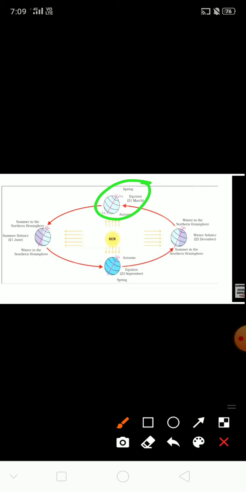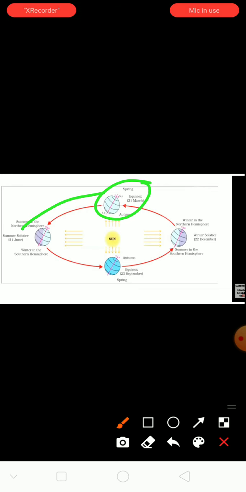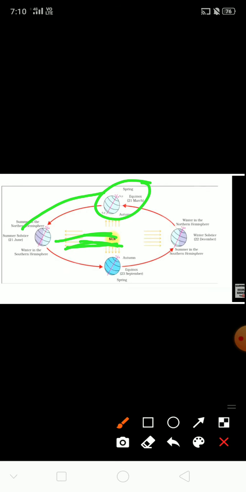Next, you see here, on this day the sun rays fall directly on the equator, and there are equal days and nights all over the world in the spring season. It's followed by summer. At the same time, in the southern hemisphere, the sun rays are passing directly to the southern hemisphere, so we feel the summer season at that time. At the same time, the southern hemisphere experiences autumn equinox, which is followed by the winter season.